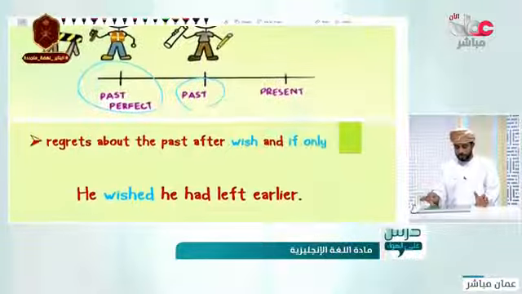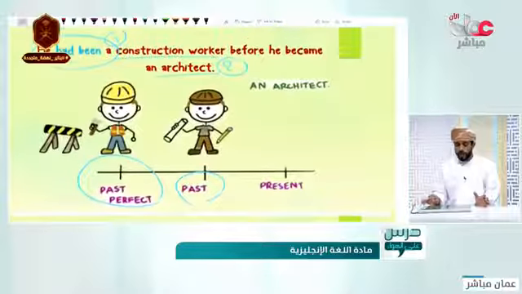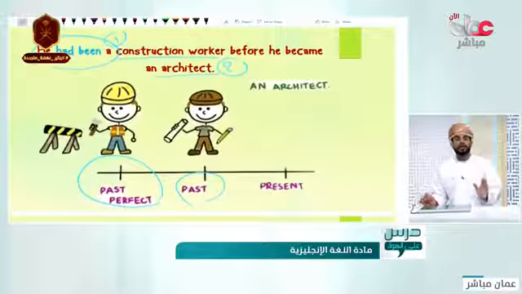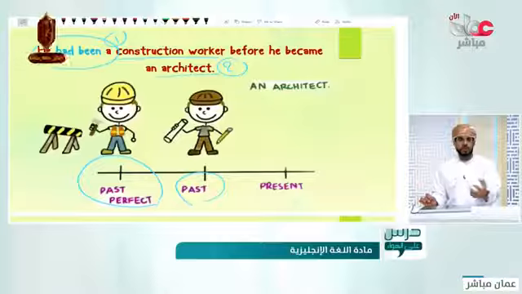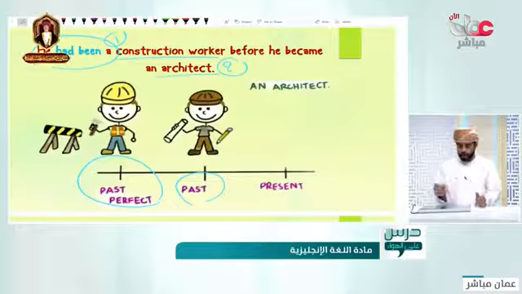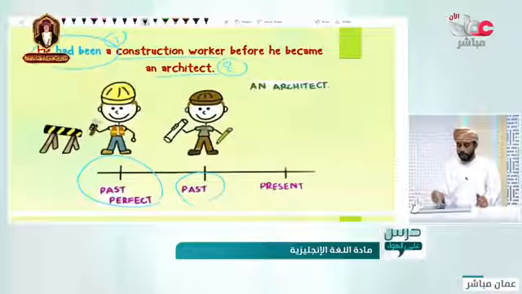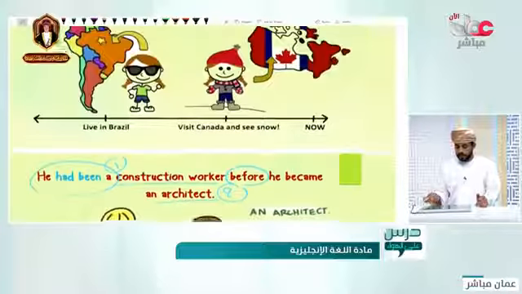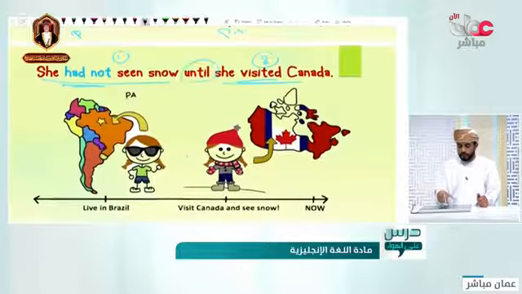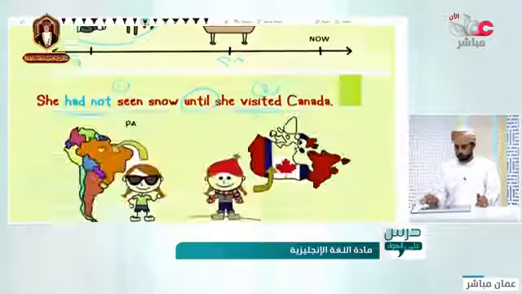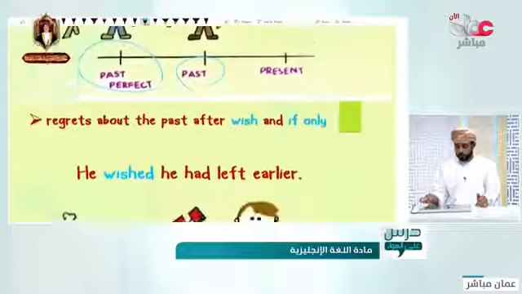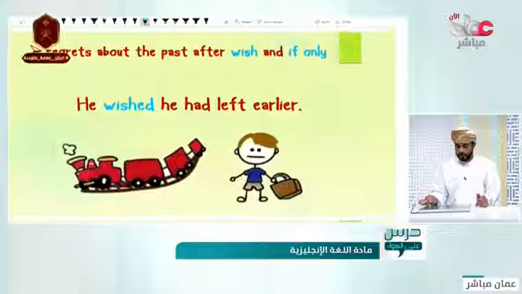So this is one of the usages: when two actions happen in the past, one of them before the other, and we need to show which one is first. And there are some words, as we said, before, and here the word until, and the word because could also be used. Good. I need you to note that down.